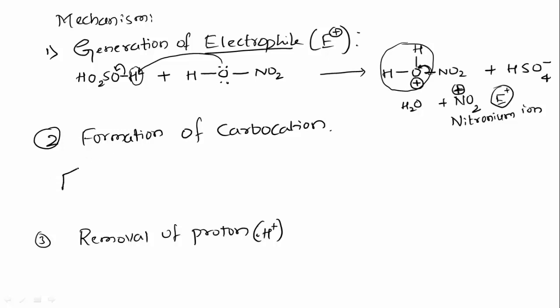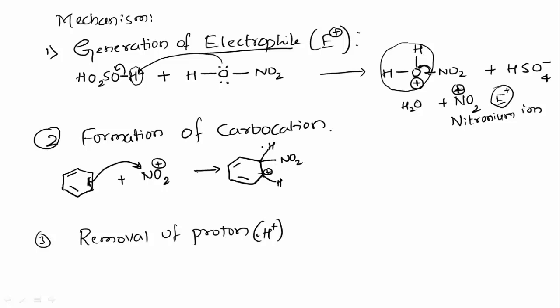Now, the benzene ring is attacked by the nitronium ion, which is an electrophile. And this benzene is electron rich because it consists of pi electrons. So one of the electrons gets attracted by this NO2 plus. Here H is there. At all carbon positions, H is present. I will represent it on one. And this H and NO2 bonds are formed. This H is already present, and now NO2 is formed by taking the pi electrons.